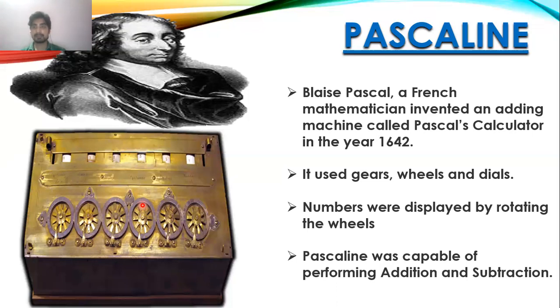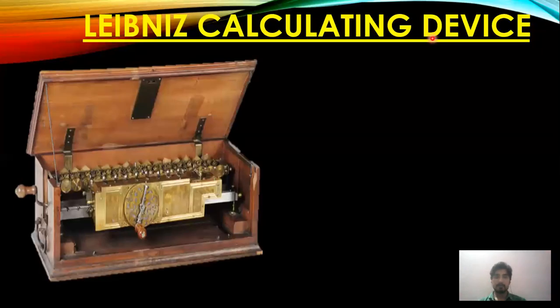Now let's move further and see the next calculating device. The next calculating device is the Leibniz calculating device, or you can call it Leibniz. Now on your screen you can see the figure of the Leibniz calculator. This is how the Leibniz calculator looked, and it was used for basic calculations like addition, subtraction, division, multiplication, and finding square roots.